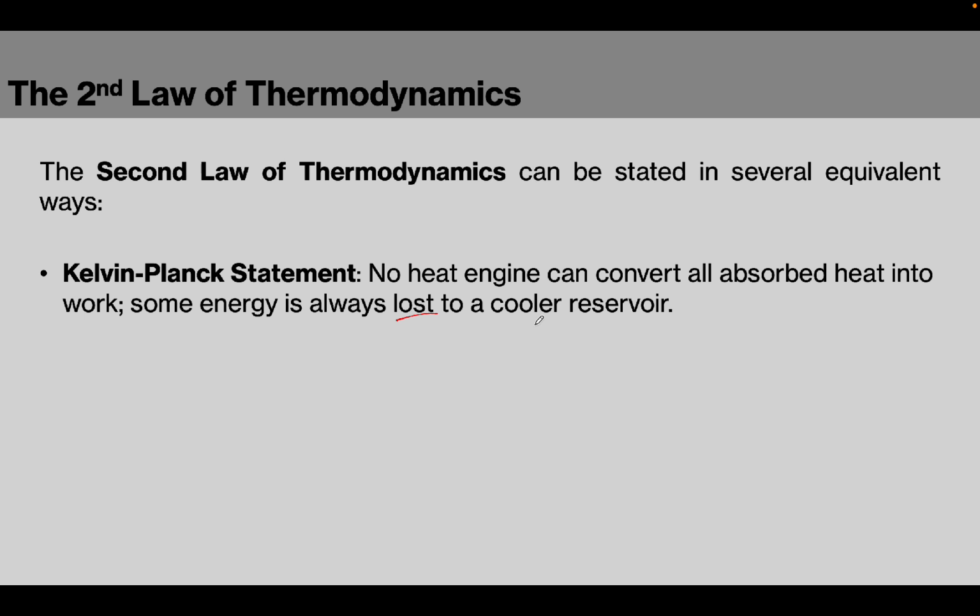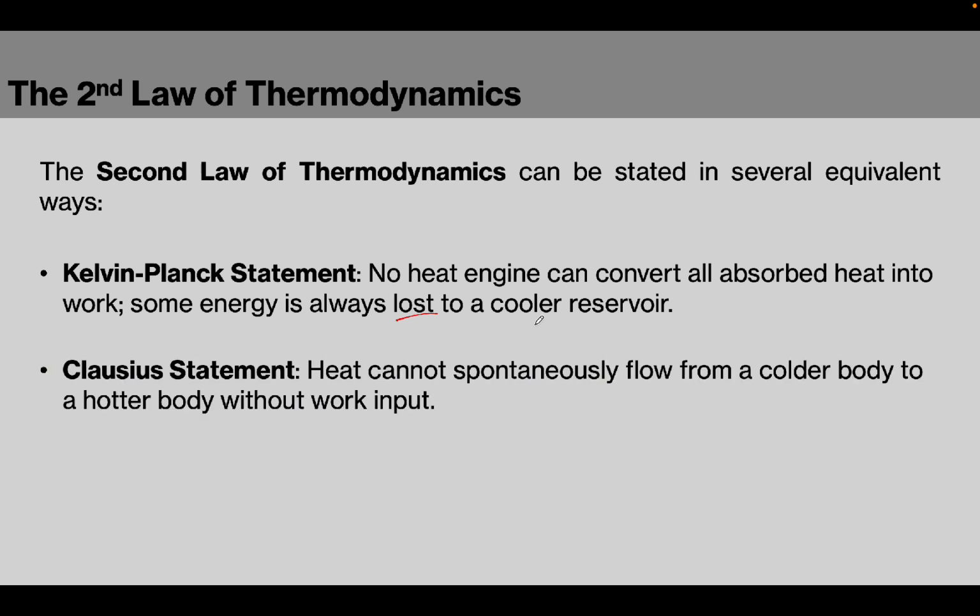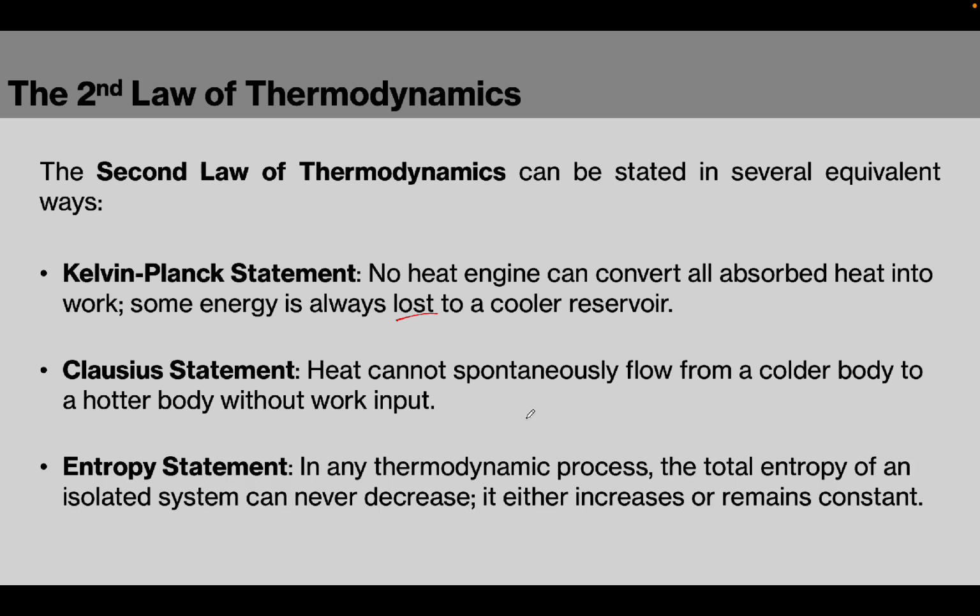Now the second one is the Clausius statement. According to the Clausius statement, heat cannot spontaneously flow from a colder body to a hotter body without work input. And the third one is the entropy statement, which states that in any thermodynamic process, the total entropy of an isolated system can never decrease.